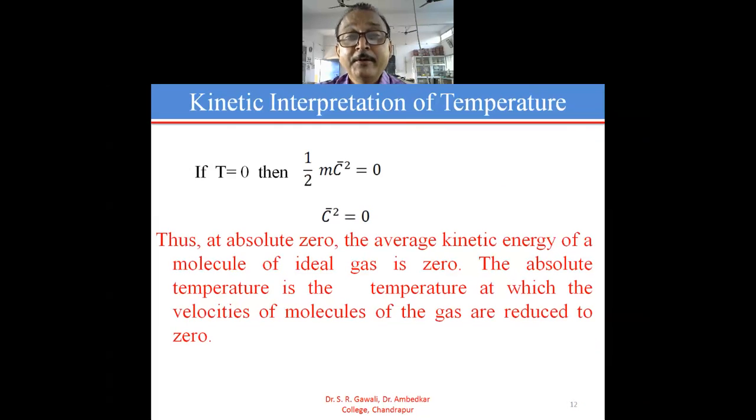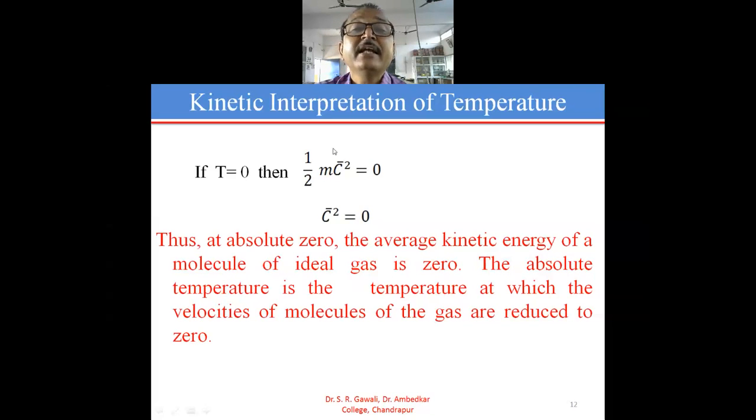Now we will see the typical case. If the temperature of the gas is 0, what is happening? Then 1 by 2 m into c bar square is equal to 0, so the average kinetic energy of the molecule of the gas is 0.